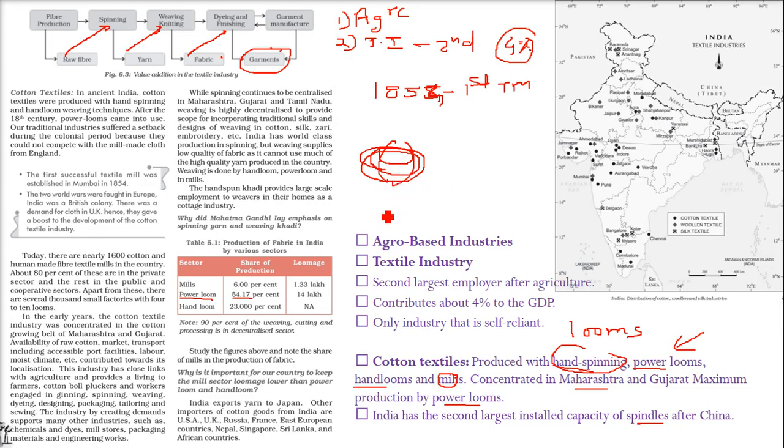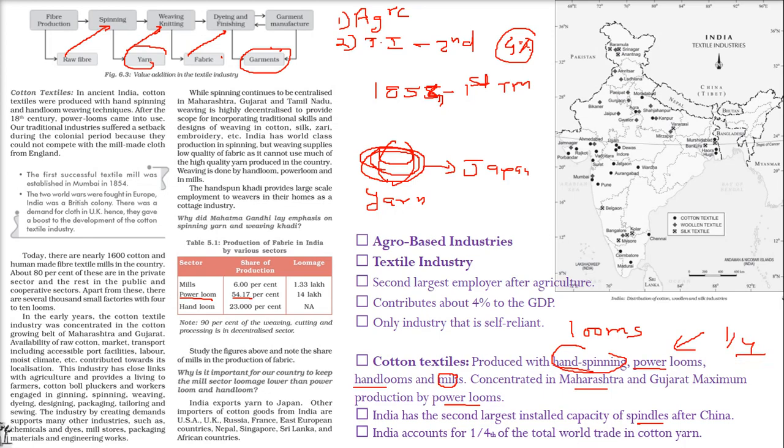But before that, let me tell you one more thing: India exports yarn. This yarn is already made into threads, and a collection of threads is called yarn. We are exporting this yarn to Japan, and also to the USA, UK, Russia, France, East European countries, Nepal, Singapore, Sri Lanka, and various African countries. So India accounts for 1/4 of the total world trade in cotton yarn.